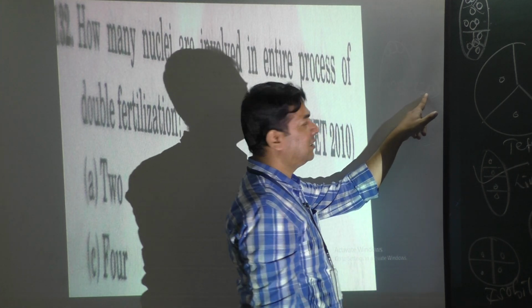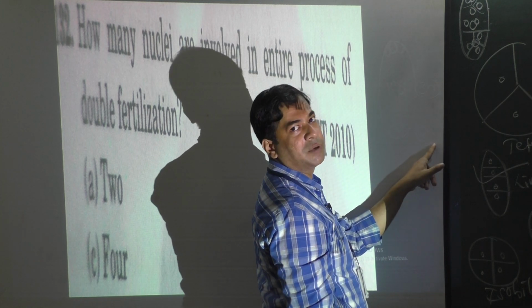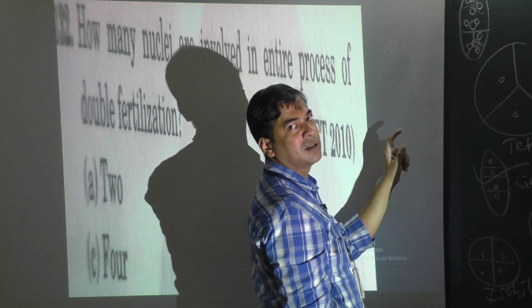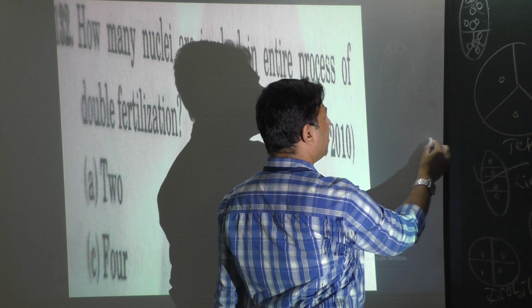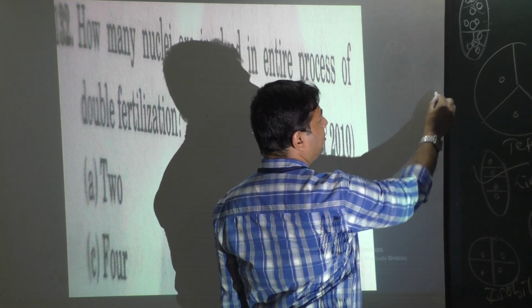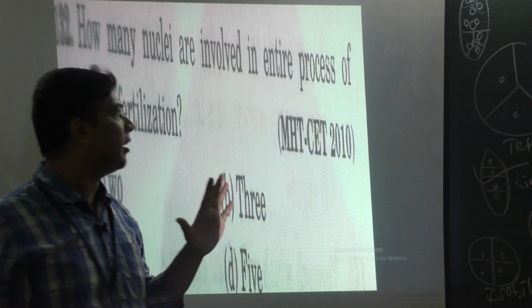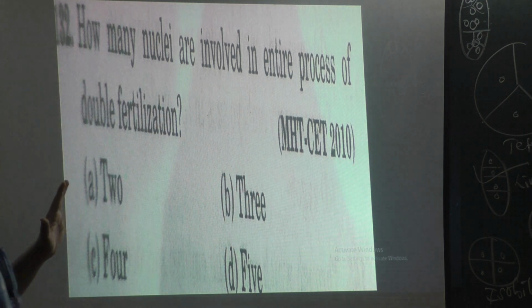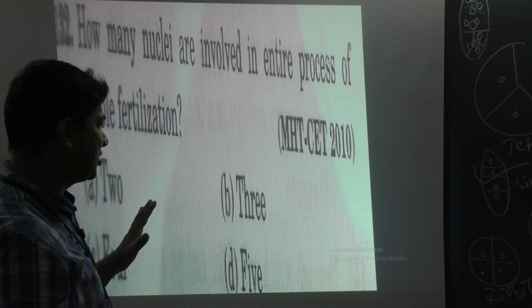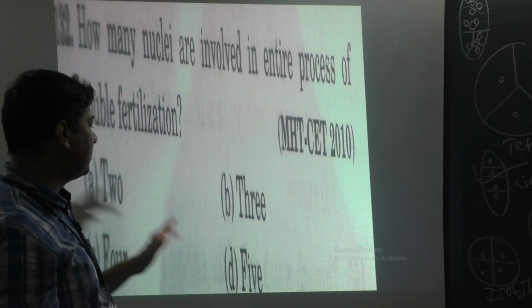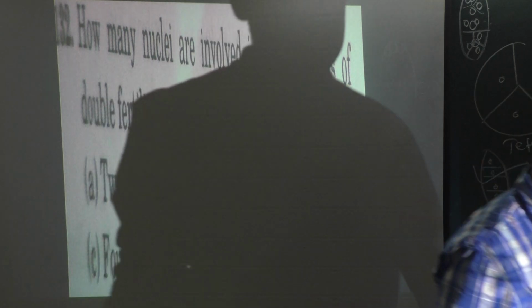Endosperm is triploid, the primary endosperm nucleus. We have discussed it is triploid, and the egg becomes a zygote, then it is diploid. So diploid means 2 nuclei plus 3 nuclei. So 2 plus 3 is 5. Totally 5 nuclei are involved in the process of double fertilization and triple fusion. So 5 should be the correct answer. Then the next question.